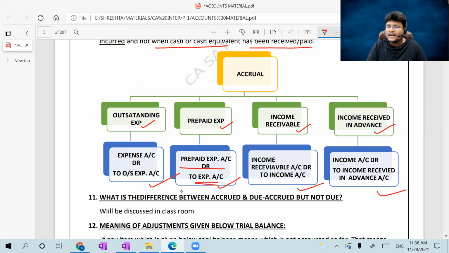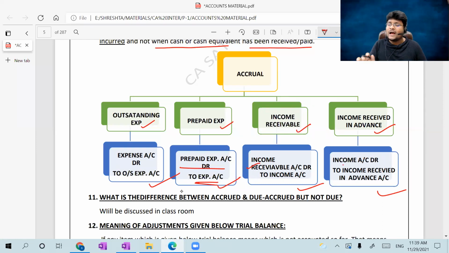Over. Income receivable is an asset, and income is an income. Income receivable being an asset means increase in asset should be debited, and increase in income should be credited. Income received in advance is a liability, but the current year income should be decreased first. Why? Because only a very small amount has actually accrued in the current year.